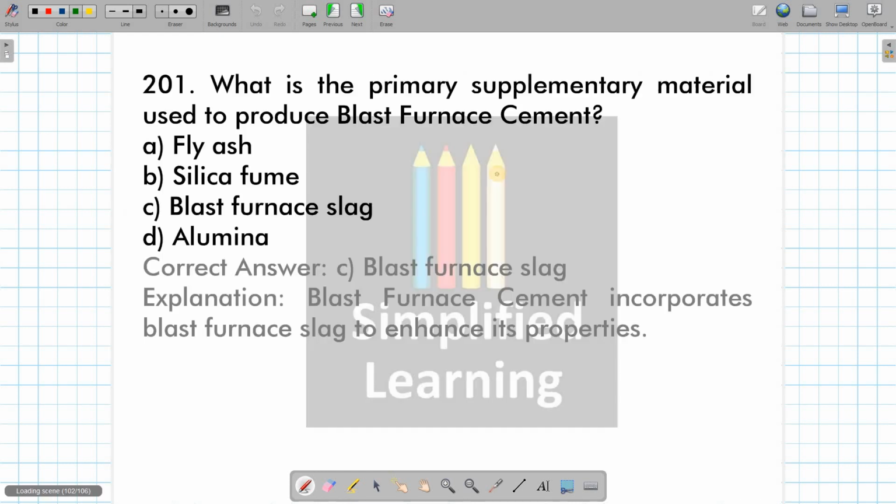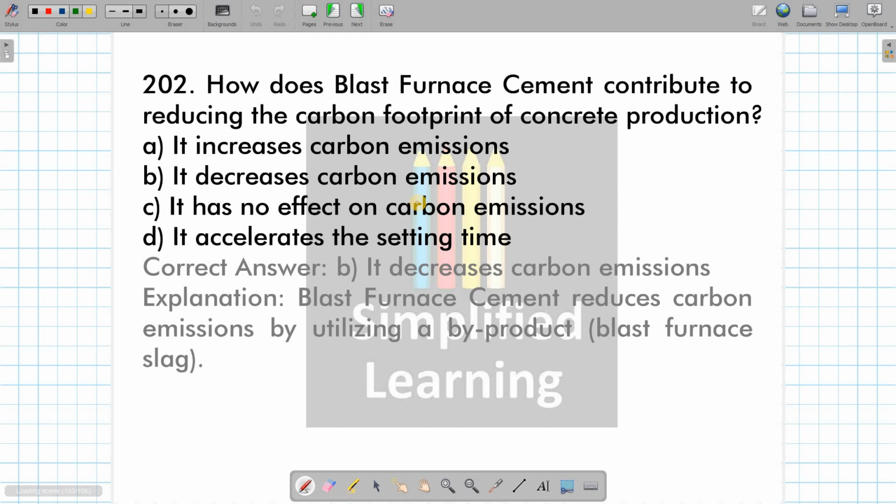Then what is the primary supplementary material for producing blast furnace cement? The answer is going to be blast furnace slag. It is a byproduct of industries, and using this material we are going to enhance the property of cement, as well as reduce carbon emissions. Then how does BFC, that is blast furnace cement, contribute to reducing carbon footprint? Okay, we just discussed it. It decreases the carbon emissions because it is utilizing a byproduct from an industry.